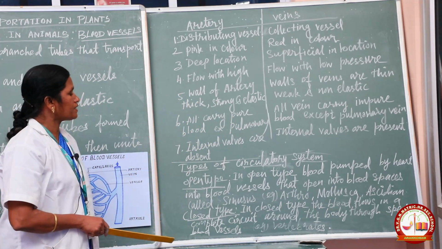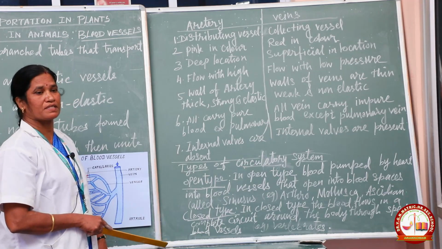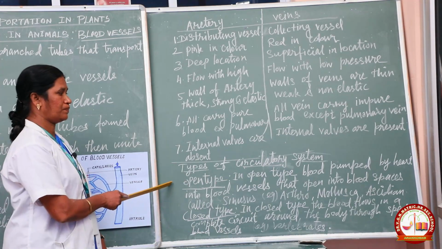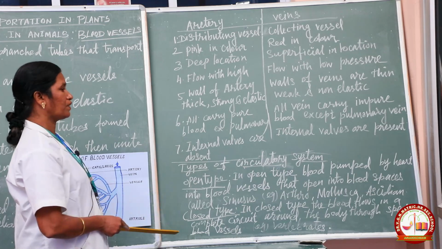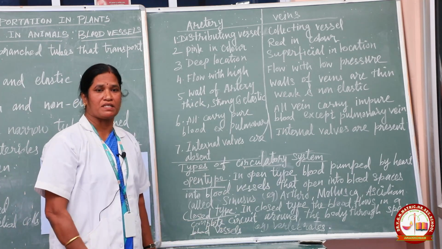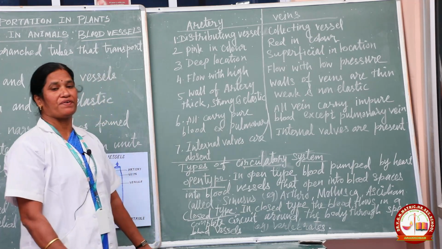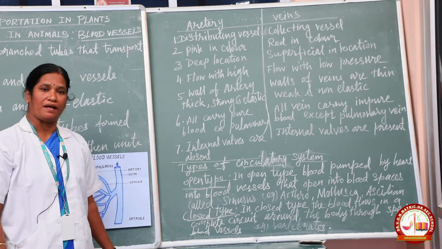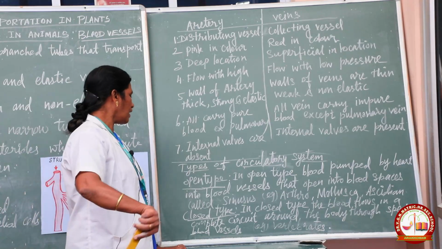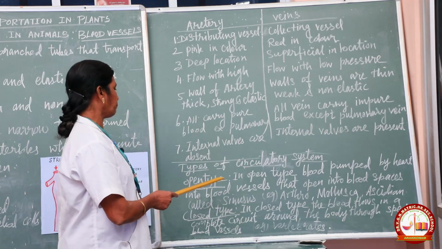Next, we see the types of circulatory system. The animals generally possess 2 types of circulatory system. First one is the open type and second one is the closed type of circulatory system.